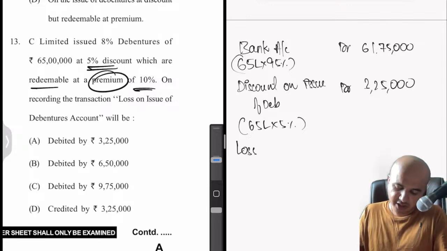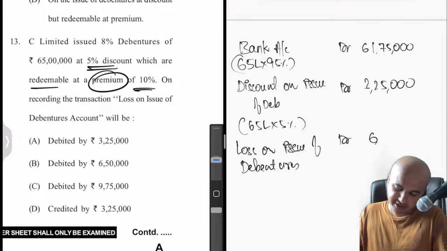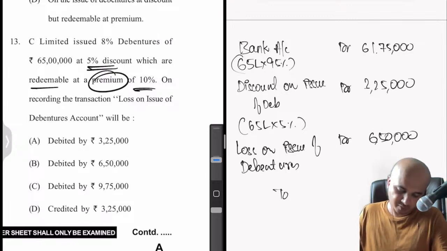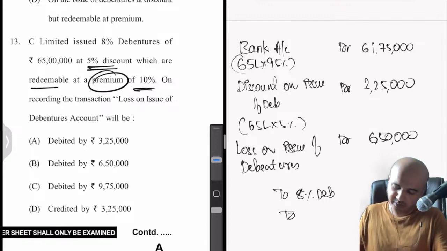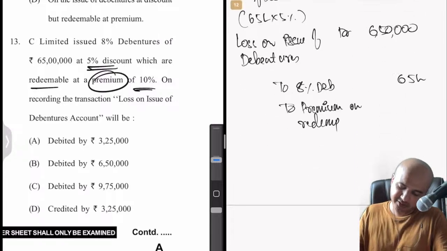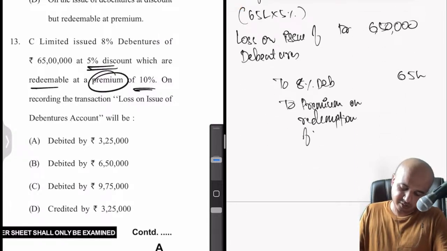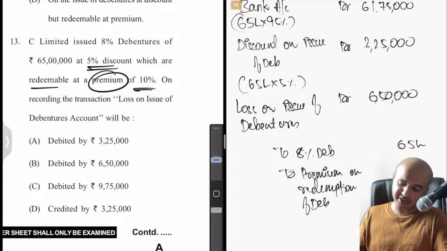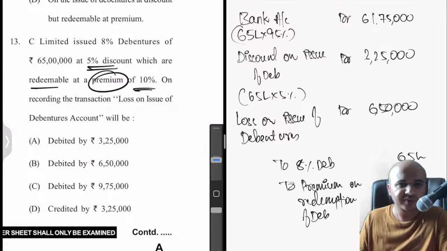So now let us call it loss on issue of debentures debit, 6,50,000. Okay, to premium on redemption of debentures. How much is the premium there? 6,50,000. That's it. So now if you look at this entry, where is the loss here?